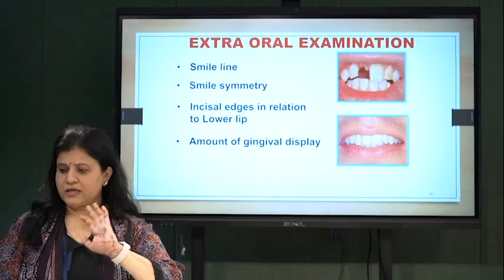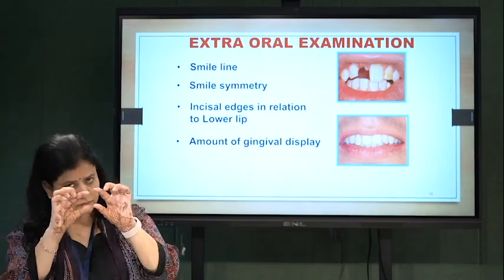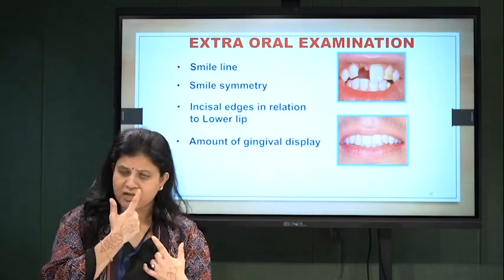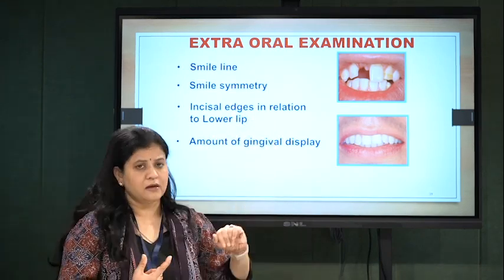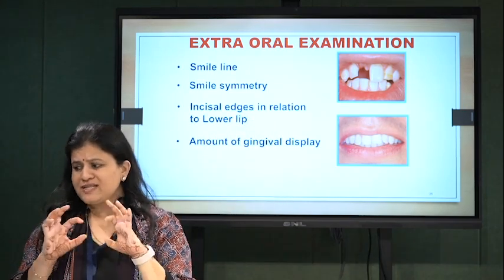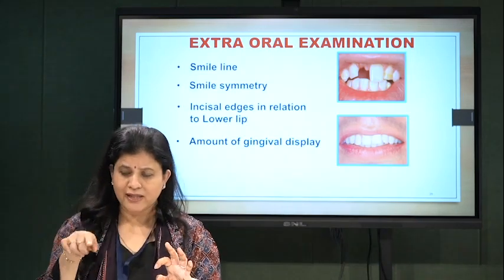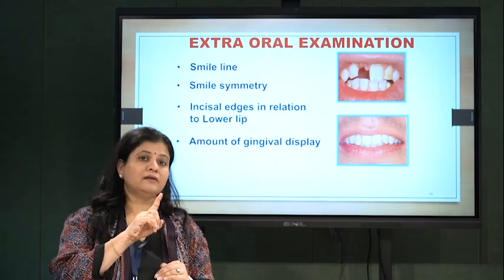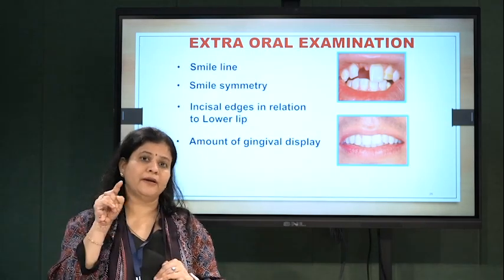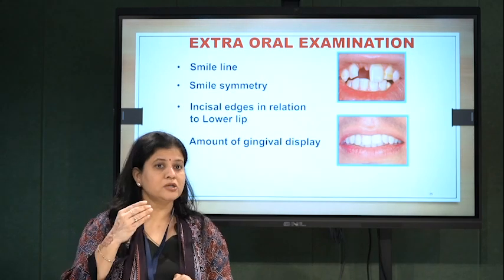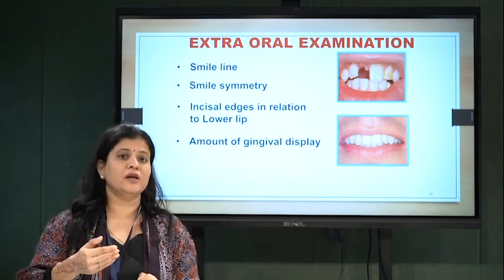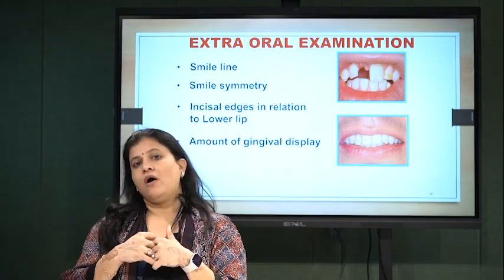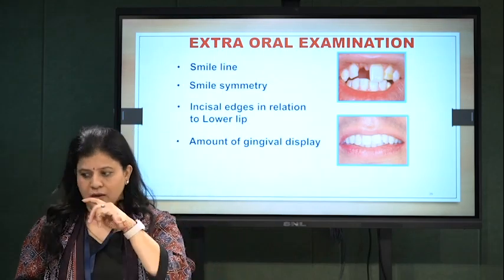Then comes extraoral. When extraoral, it is smile line. If it is a cosmetic concern, an edentulous space in the anterior area, like the one which is seen in the photo, we want to see what is the smile line, where is the zenith of the other tooth lies. So you have to plan the implant and prosthesis in such a way that the color of the implant metal should not be visible post procedure. So our final outcome should reveal a good cosmetic emergence profile of soft tissue around the collar of the tooth, not implant. Then smile symmetry.